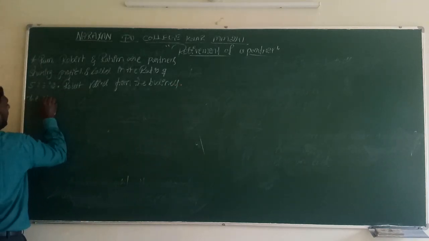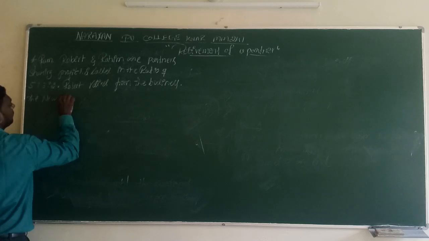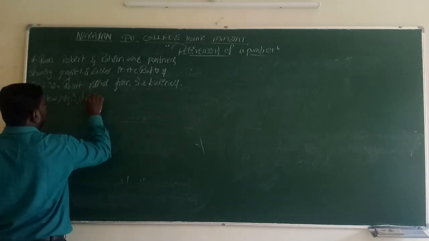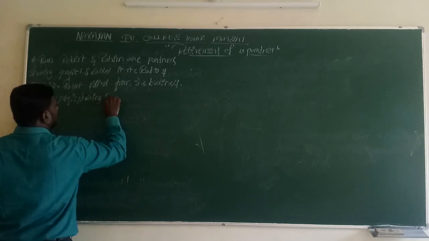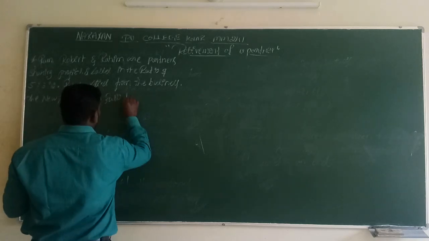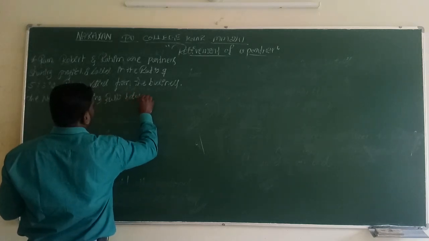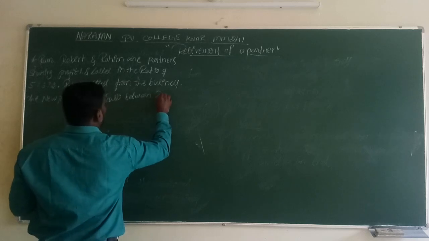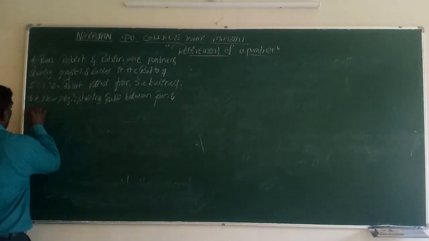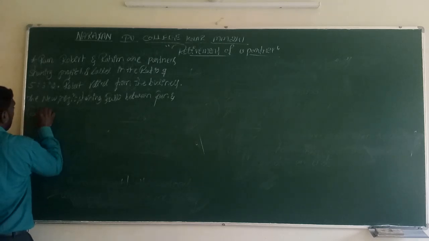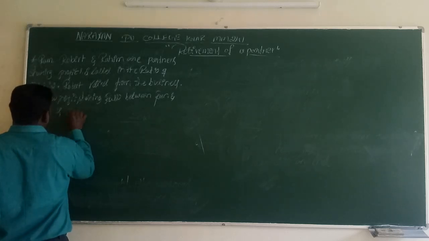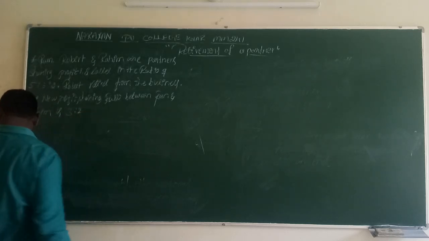The new profit sharing ratio between Ram and Rahim is 3:2.